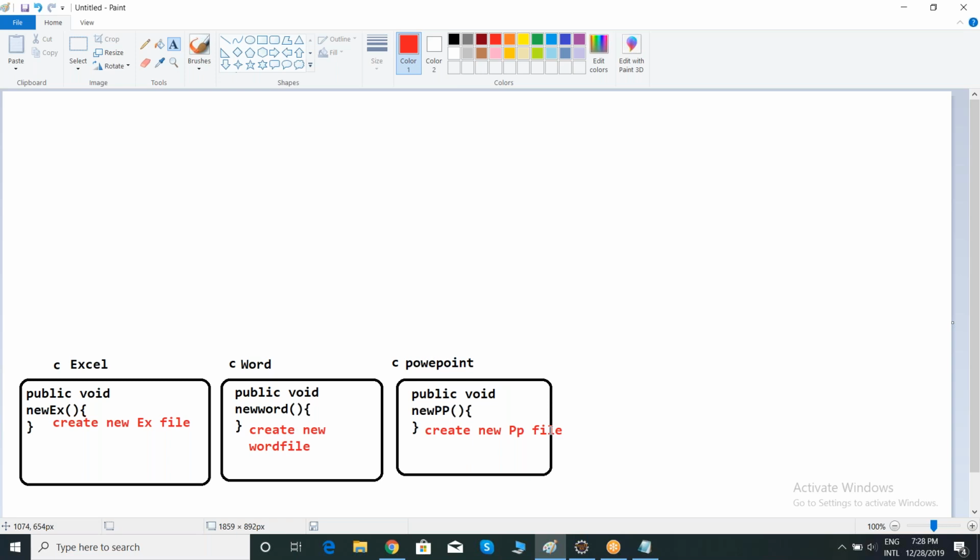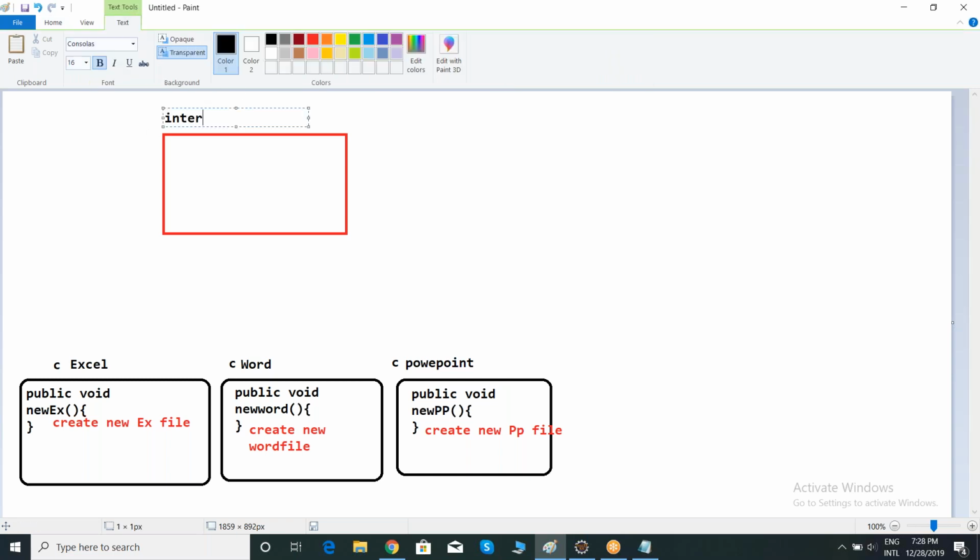So as an end user, if the nomenclature is like this, create new Excel, create new PowerPoint, create new Word, this may be somewhat difficult. So to avoid that, I can maintain it like this. By the time of implementation, any project will start with an interface. What is this? This is an interface. People will take an interface like this.